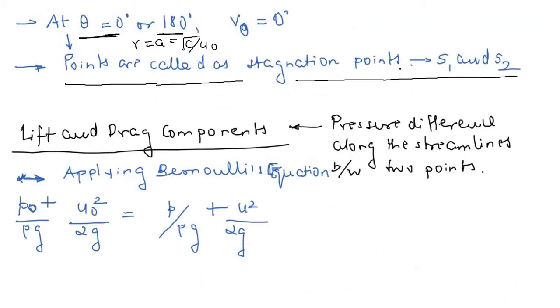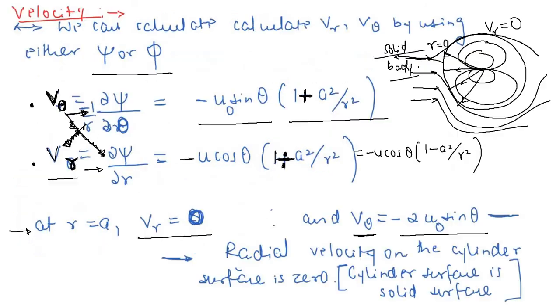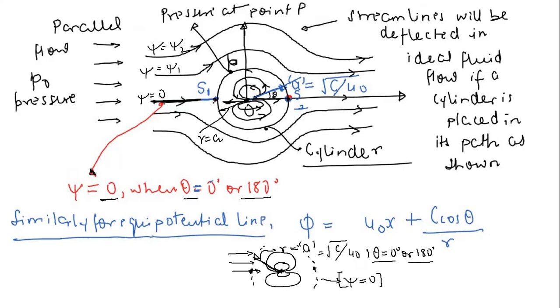So now, why are these points called stagnation points? Let me tell you this thing again. At the stagnation points, let us observe the pressure difference, right? Why is it called a stagnation point? Because it is very obvious that the fluid flow velocity has reduced to 0 at these 2 points, S1 and S2. Either the tangential velocity or the radial velocity, both are going to be 0.